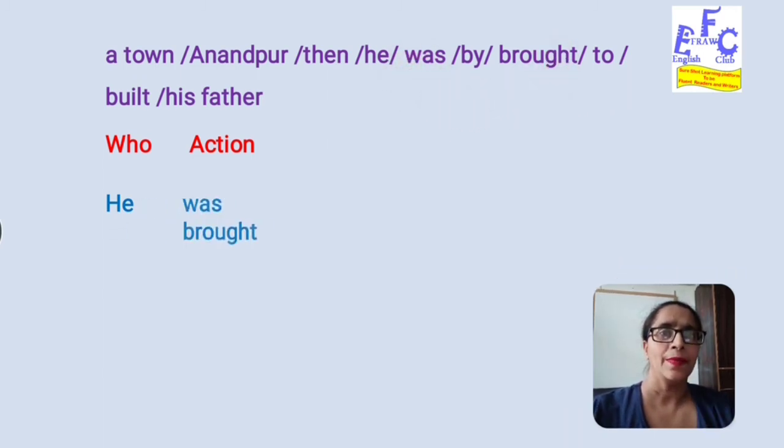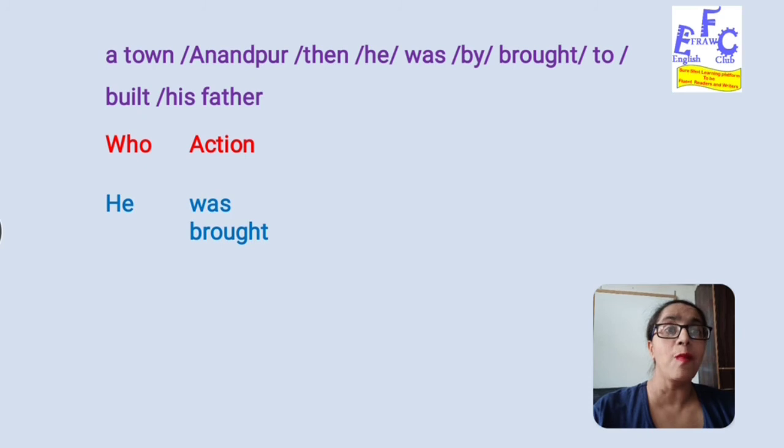So let us see, he was brought. Now the question arises, he was brought where, when, why? So let us see whether we have the answer of why, where or when. Anandpur is the name of a place. So we can have where here as the name of a place is mentioned here. Now let's just try to connect the other sentences with where. So he was brought to Anandpur.